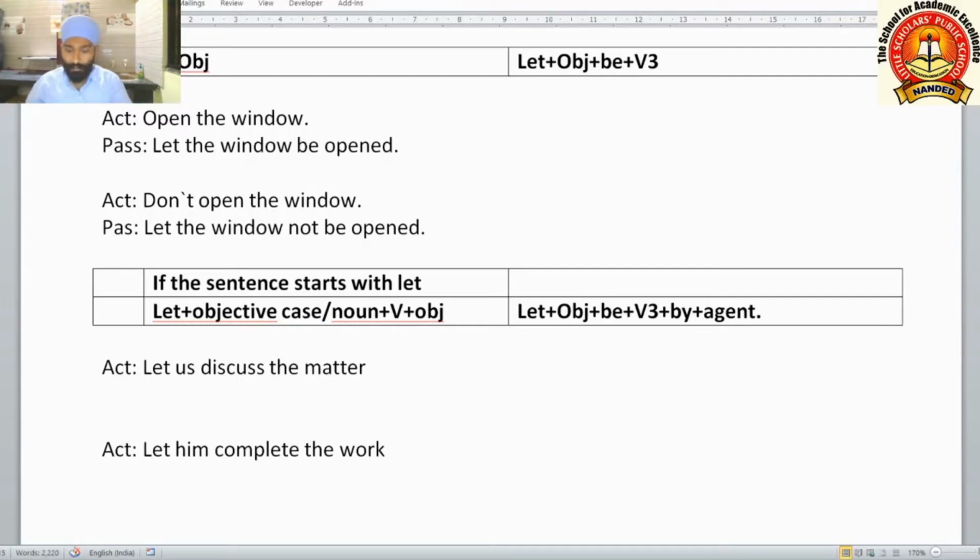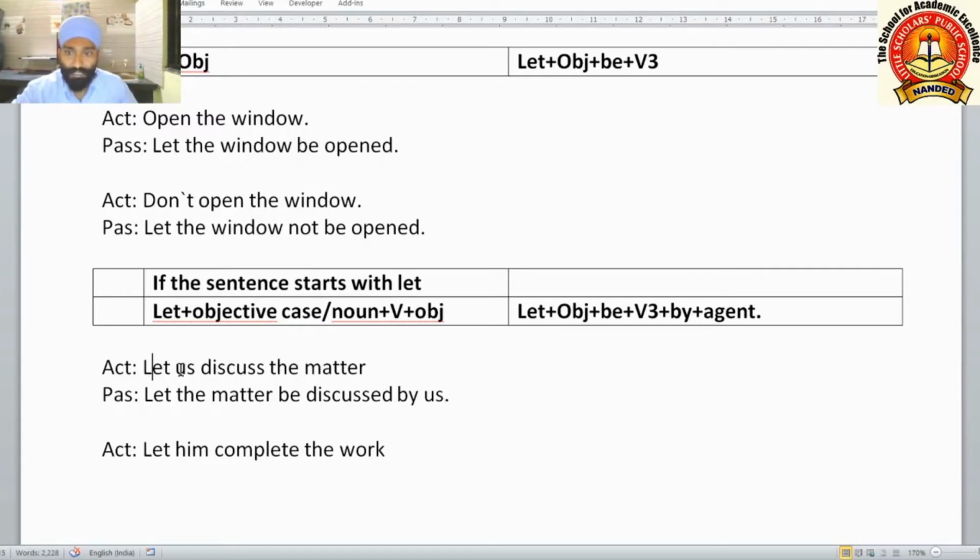How to change it into passive? Let will remain the same. The matter is the object, it will become the subject here. Let the matter be discussed by us.